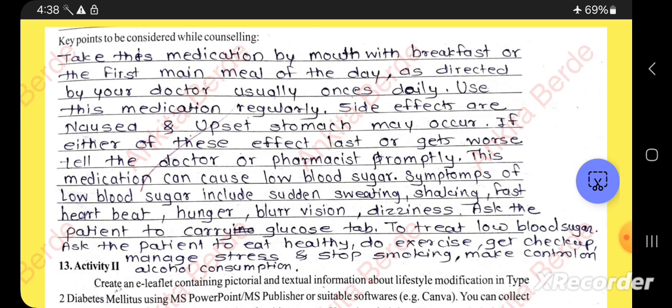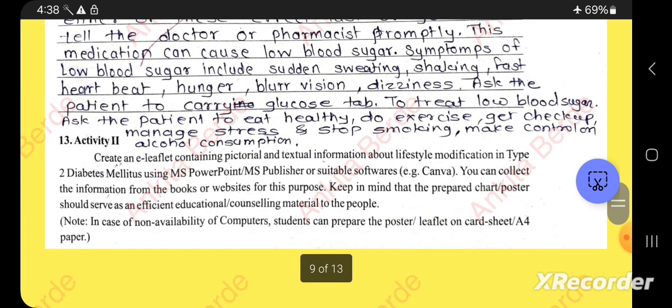Now see the second part, activity 2: create an e-leaflet containing pictorial or textual information about lifestyle modification. You have to prepare this type of leaflet in MS PowerPoint or MS Publisher, or by using any suitable software.